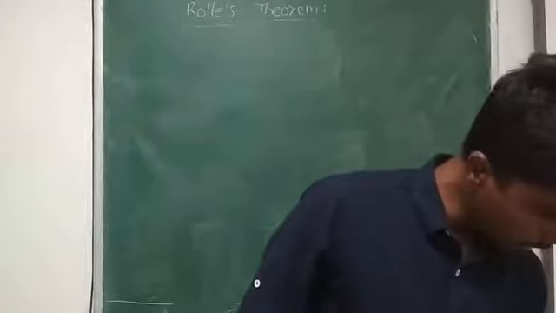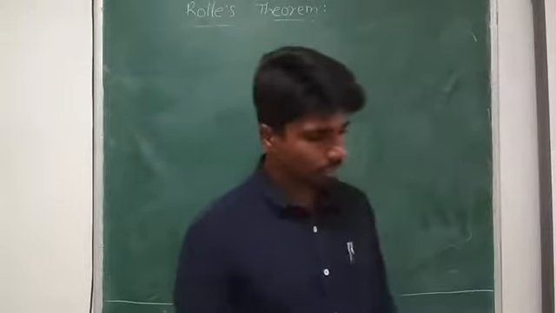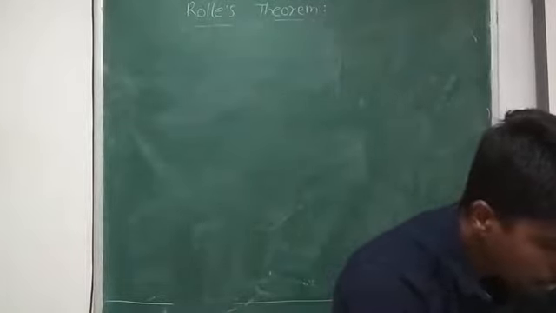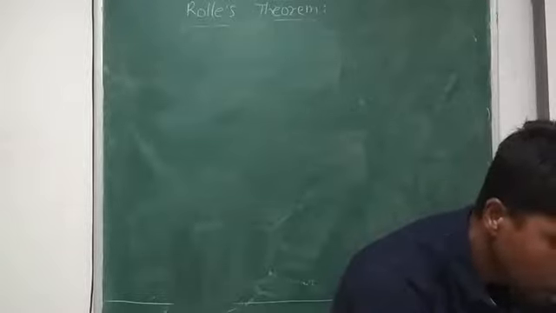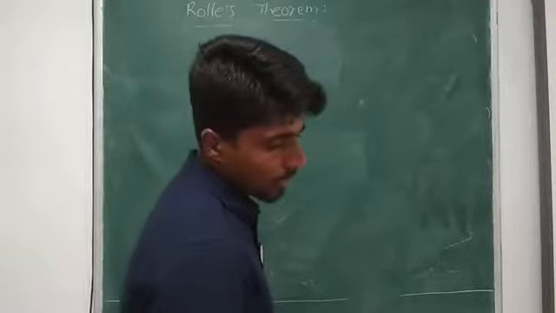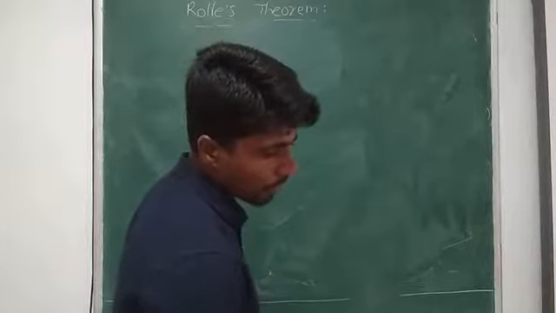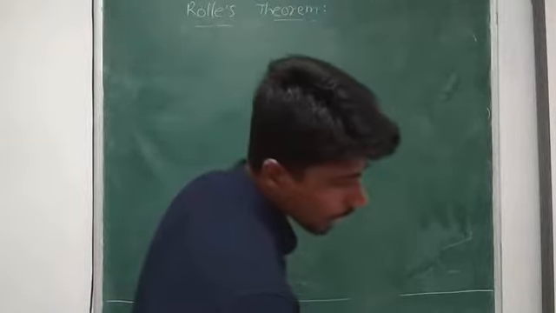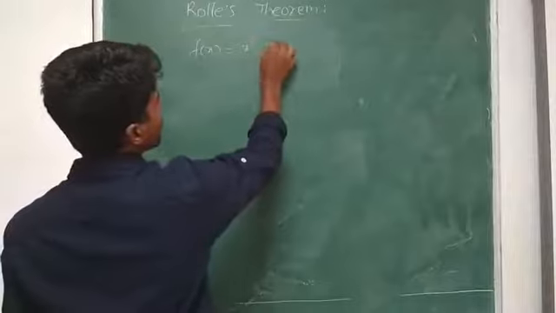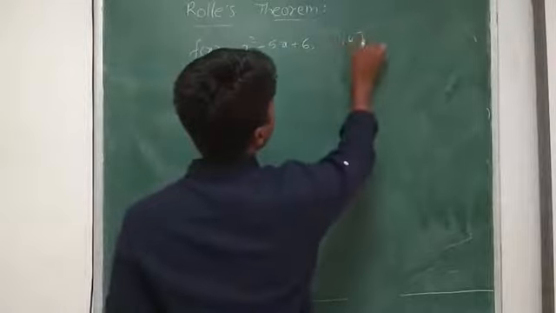What have they given in the exercise? Verify Rolle's theorem for the following functions given from question 1 to 5 and find the points in the interval where the derivative is 0. First question you take. F of x is given as x square minus 5x plus 6 in the interval 1, 4.